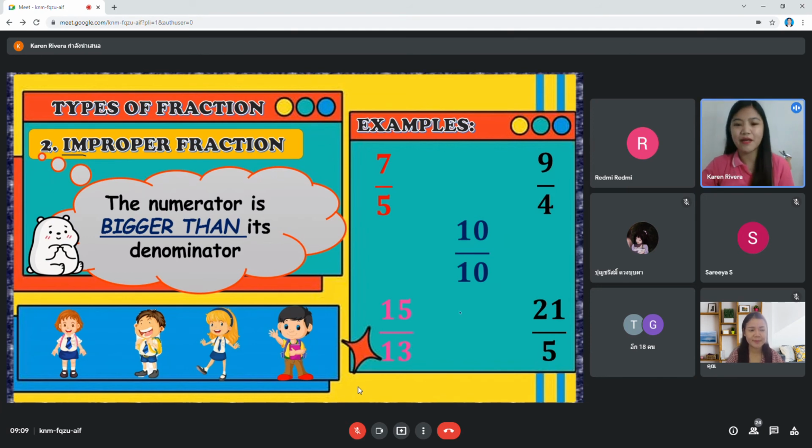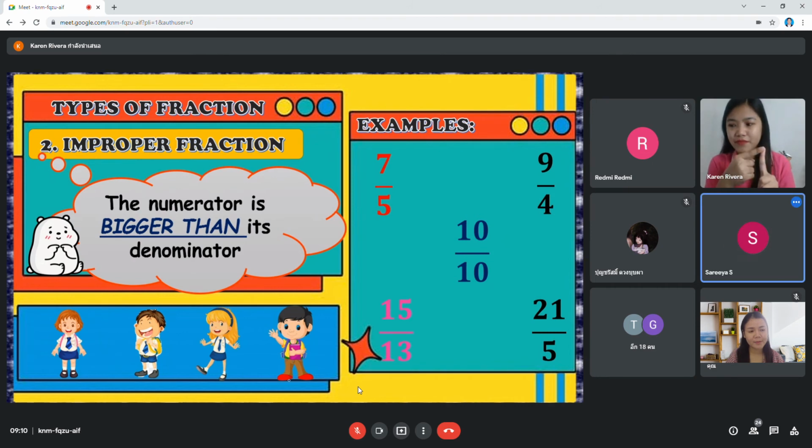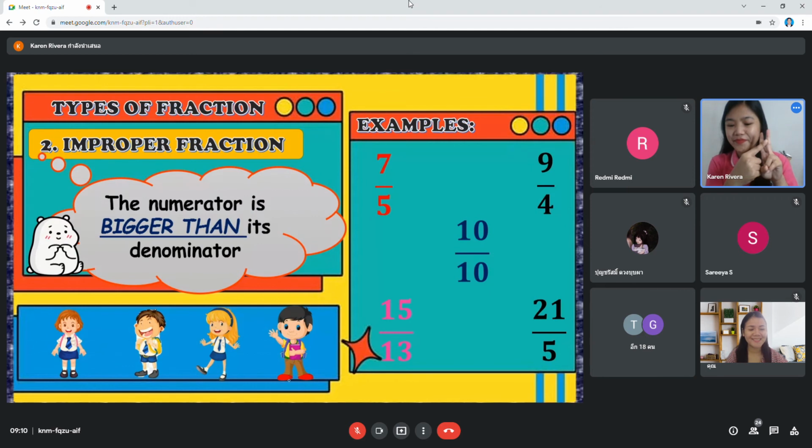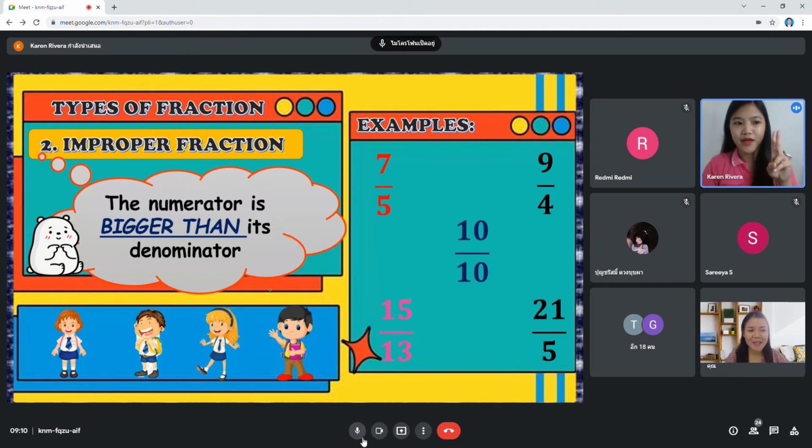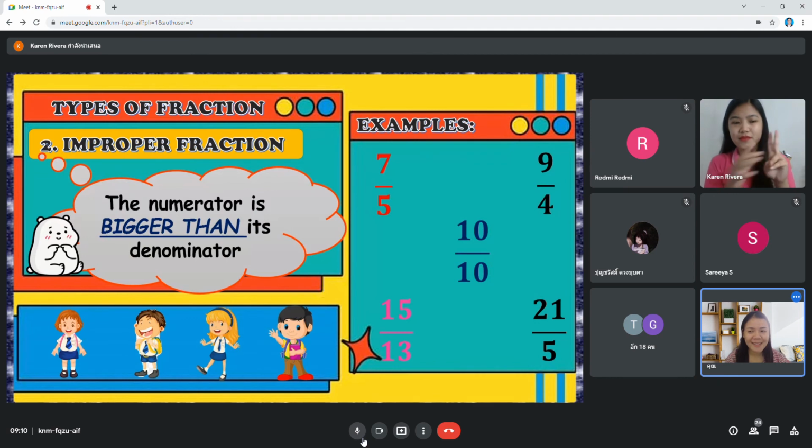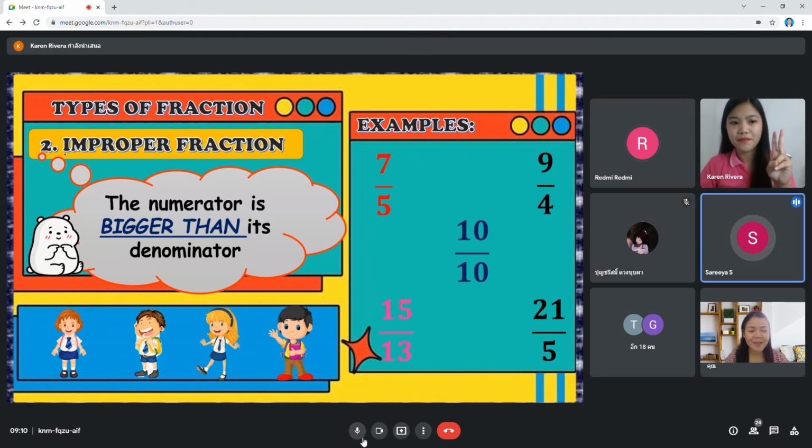Okay, again, before we proceed to number 3, let us recall. What is number 1? What type of fraction is number 1? Proper fraction. Very good. And what is number 2? Improper fraction.